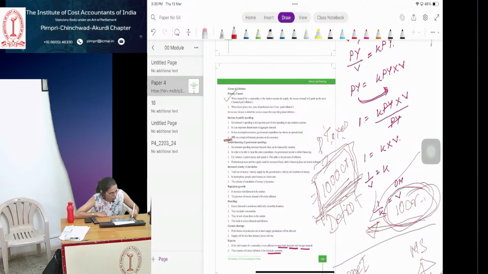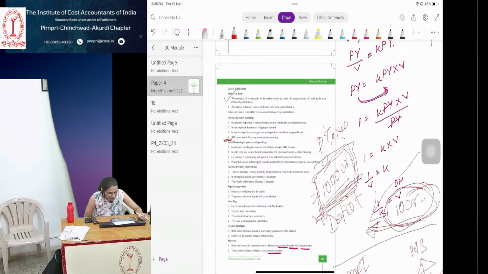This 10 crore rupees is not from the revenue which the government has. The government is taking a loan and then spending that 10 crore rupees. That 10 crore rupees is a deficit. In order to be able to incur the extra expenditure, the government resorts to deficit financing.